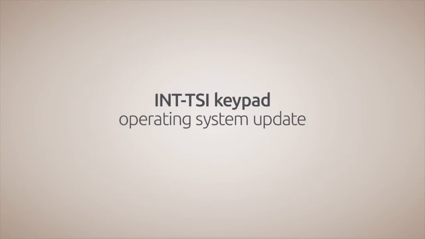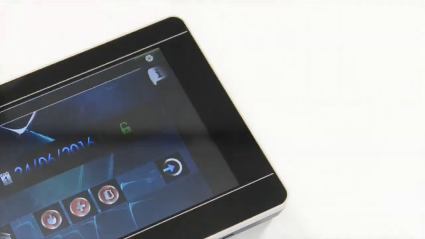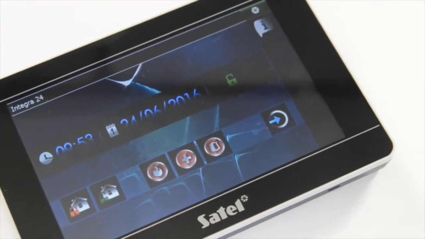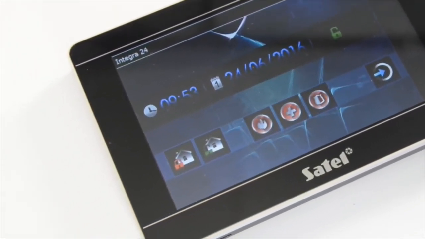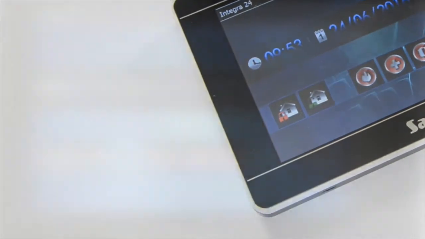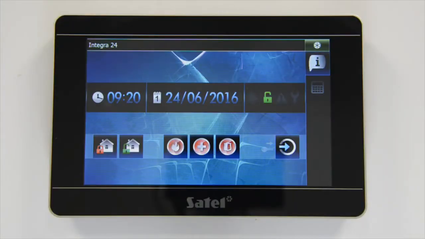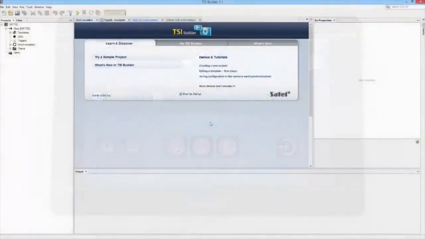INT-TSI keypad operating system update. Operation of the INT-TSI keypad is based on the Windows CE operating system. Periodic update of the system provides access to new features of the device. To update the operating system, the TSI Builder configurator must be used.